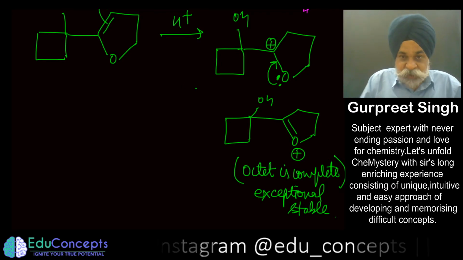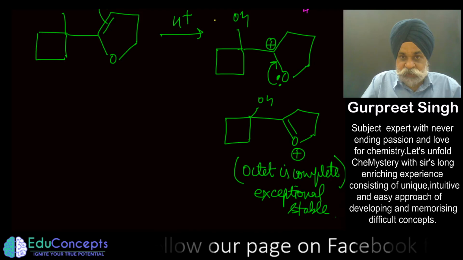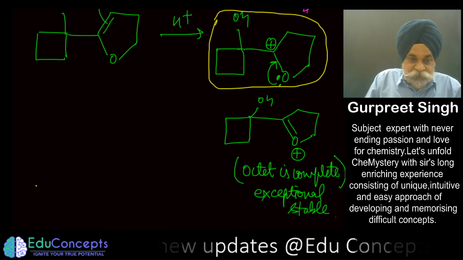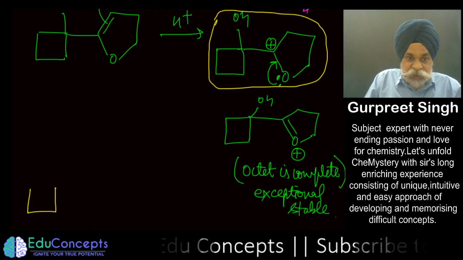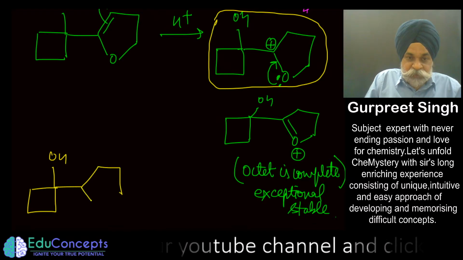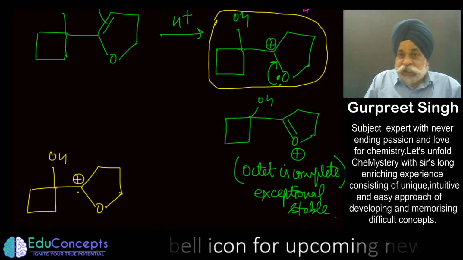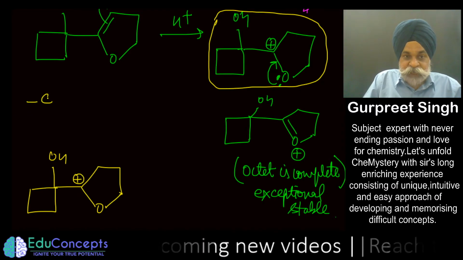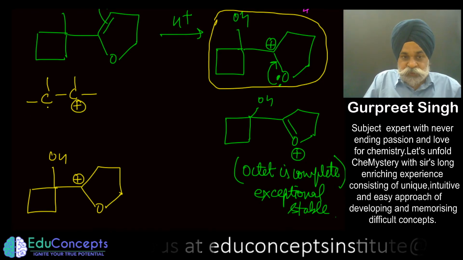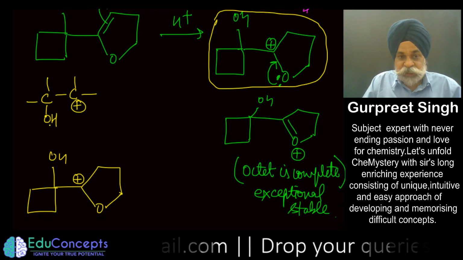Now thereafter, if I write this particular intermediate somewhere here, let's see what I shall then be getting. Here is an important tip to remember. Always remember that if you have a carbon carrying a positive charge, and adjacent to that you have a carbon containing an OH group, make it a point, this is a very important thing I am telling you.